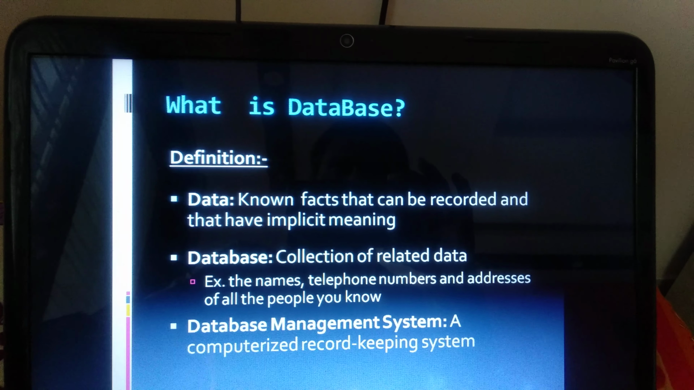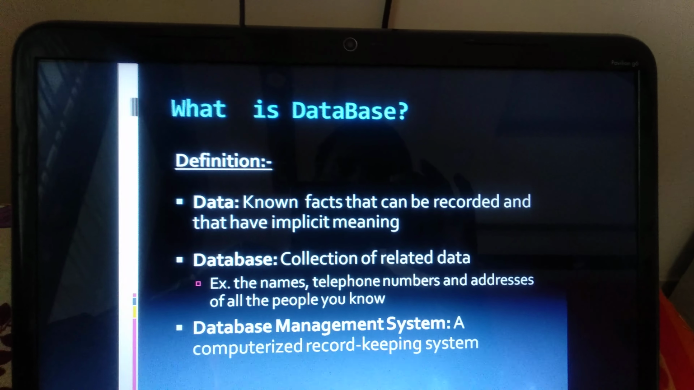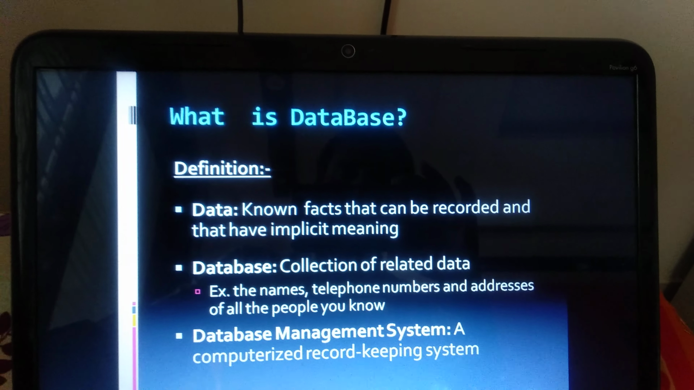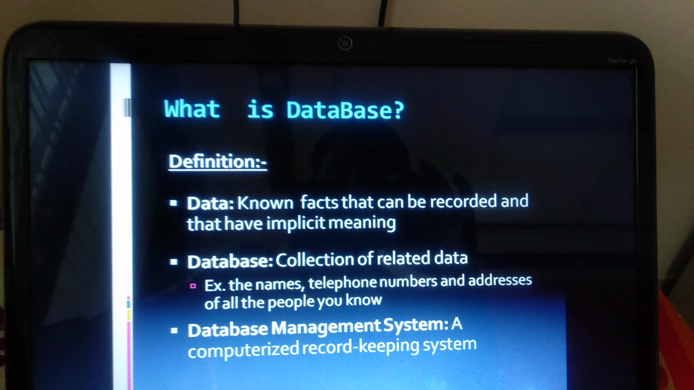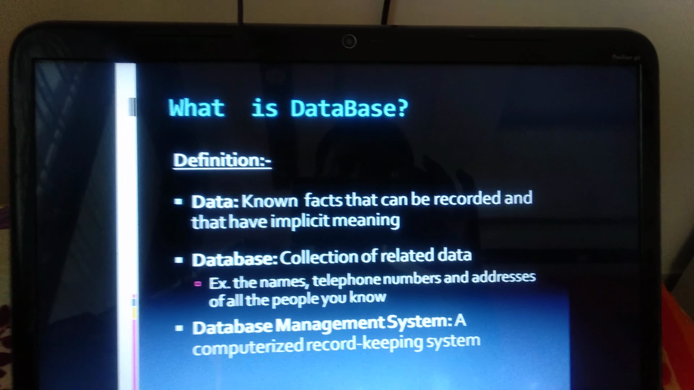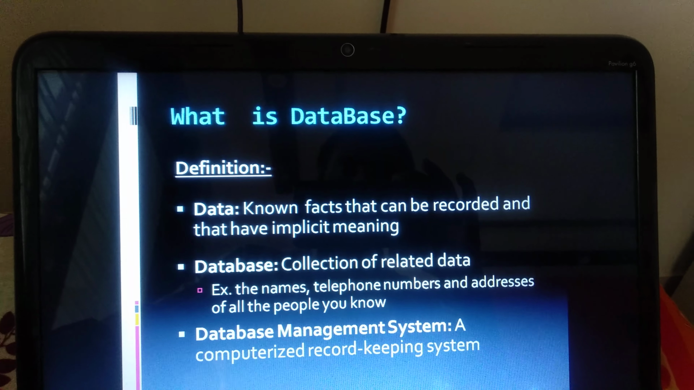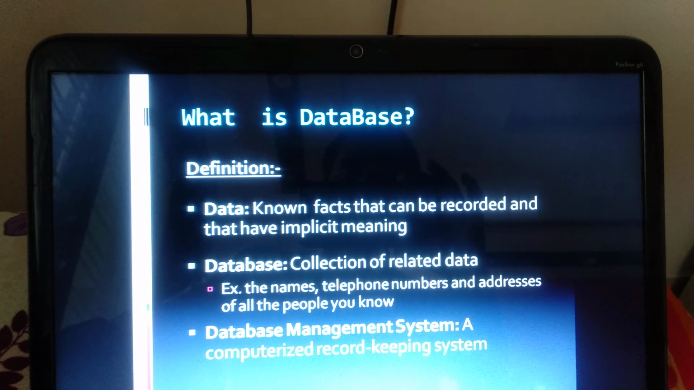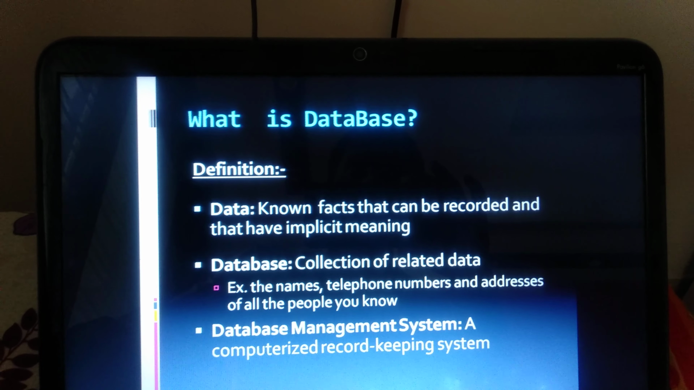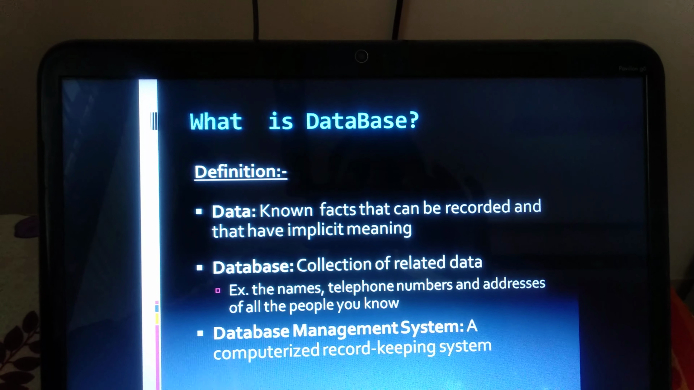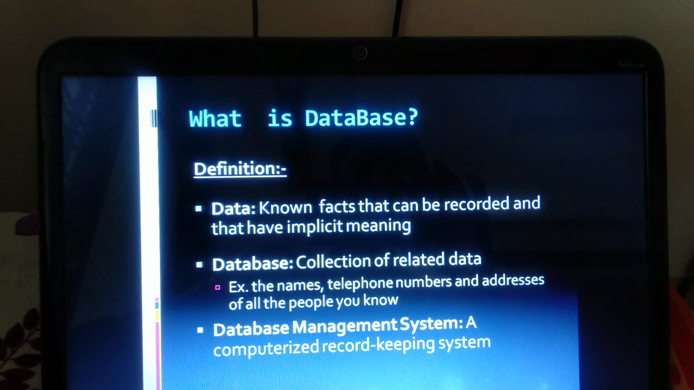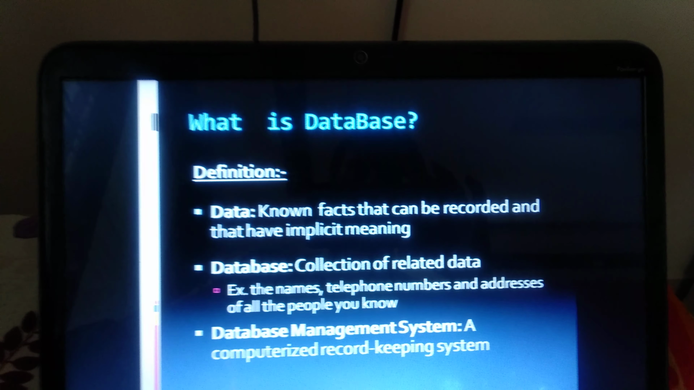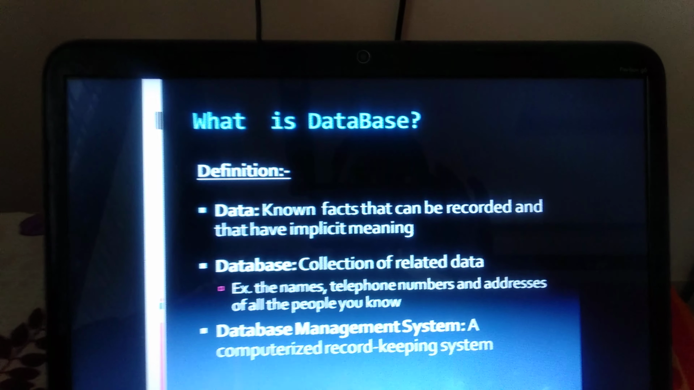First, data. The definition is: known facts that can be recorded and that have implicit meaning. Database is a collection of related data. For example, the names, telephone numbers and addresses of all the people that you know. The last definition is database management system. A computerized record keeping system is a database management system.